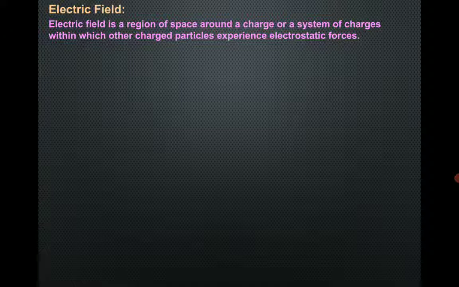Electric field is a region of space around a charge or a system of charges within which other charged particles experience electrostatic force or forces.